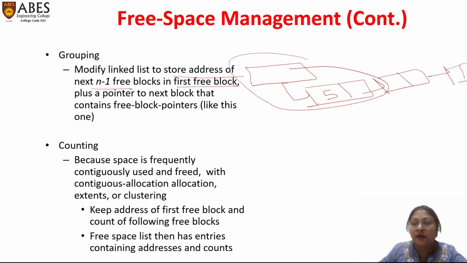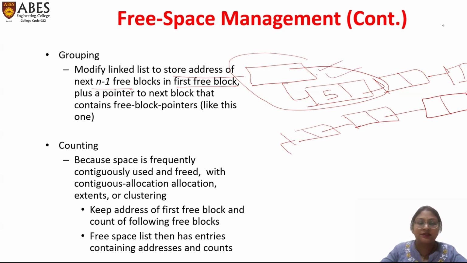So if a request comes that anyone wants 5 free memory cells, then this particular linked list is sent to that command, saying that you can use these 5 memory cells.